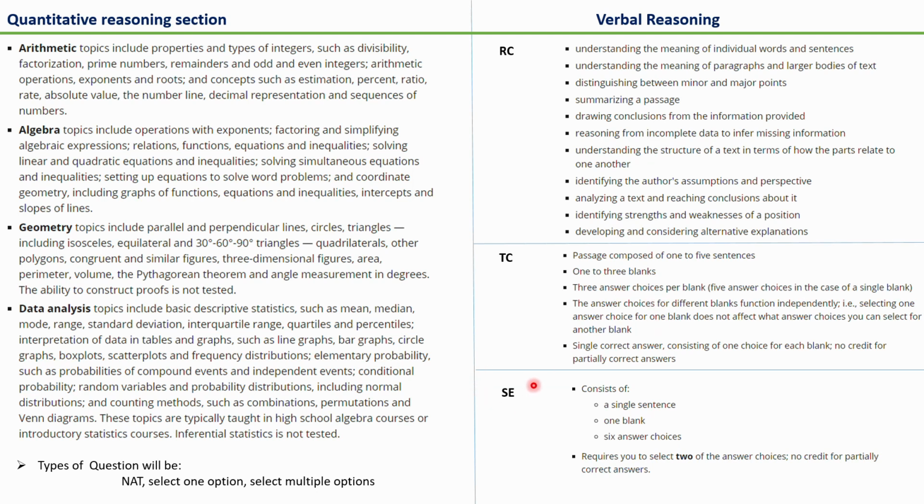For sentence equivalence, it is also a kind of fill in the blanks. Select two choices out of six given choices, such that the sentence is logical and both the sentences mean the same. You can pause the video and read all these things for more information.